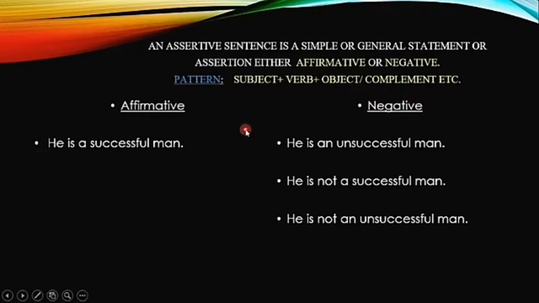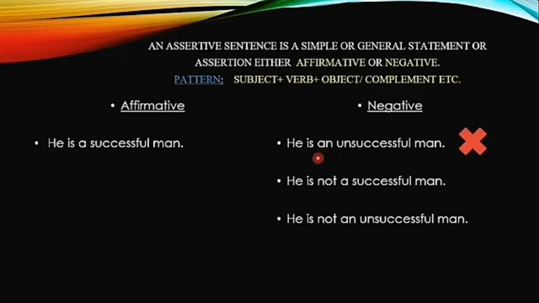I've given you 3 options. Let's check out. He is a successful man. Negative form. Is it a correct one? He is an unsuccessful man. Does it go with the sentence that is given already? He is a successful man. We cannot change the meaning. He is not an unsuccessful man. This is not even a negative sentence. There is no negative word here. Okay, so that's why this is a wrong answer.